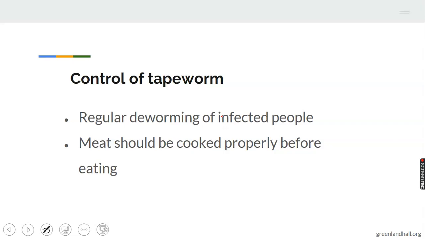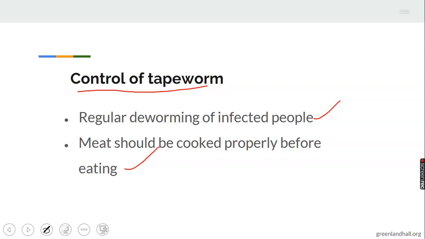Control of tapeworm. How will you control tapeworm when animals or man are infected? One is regular deworming of infected people or animals. Regular deworming can help to control tapeworm. In terms of man, meat should be properly cooked before eating.